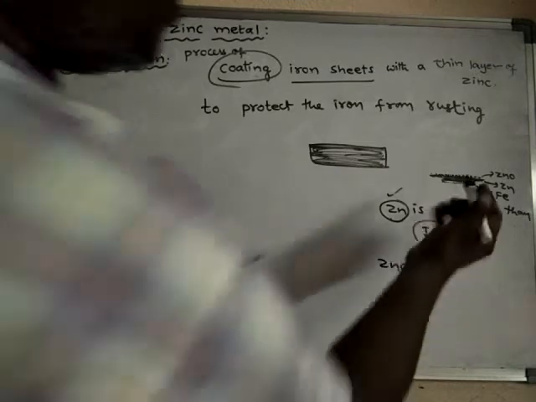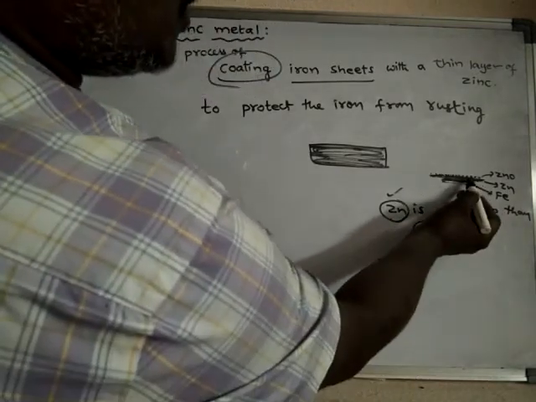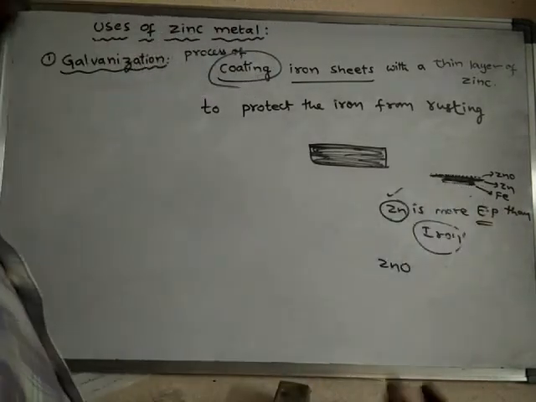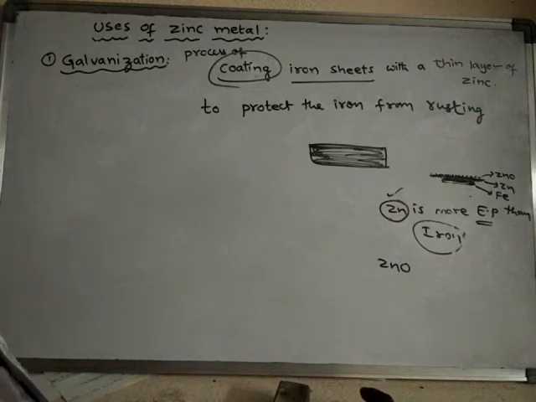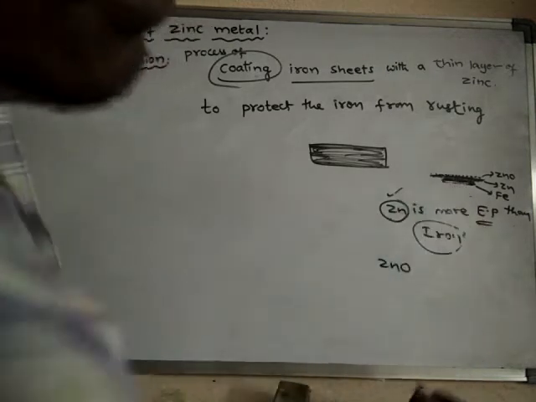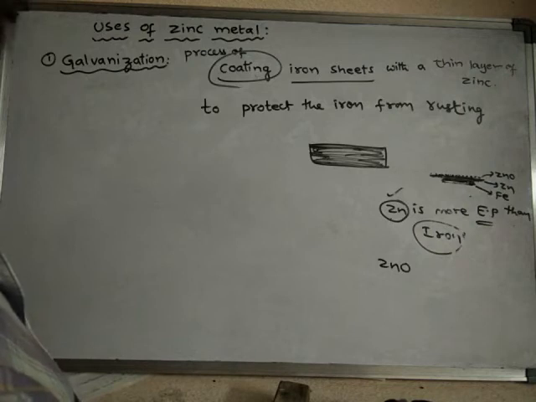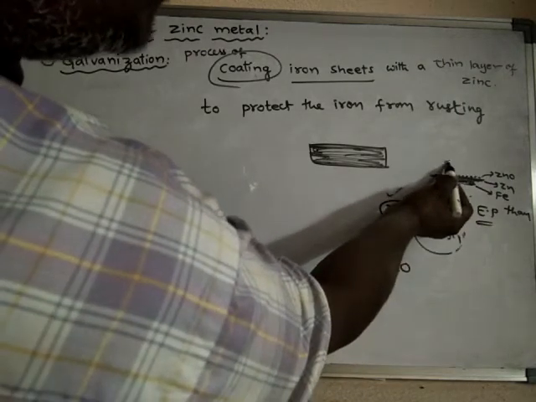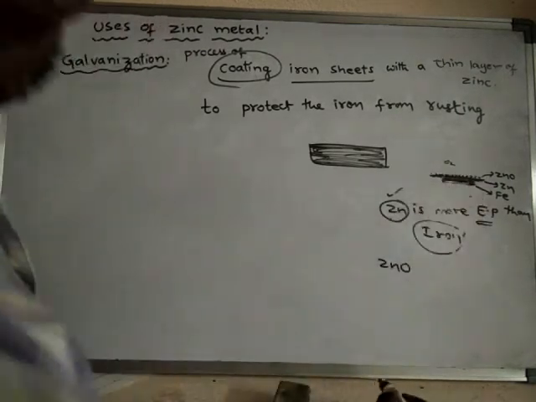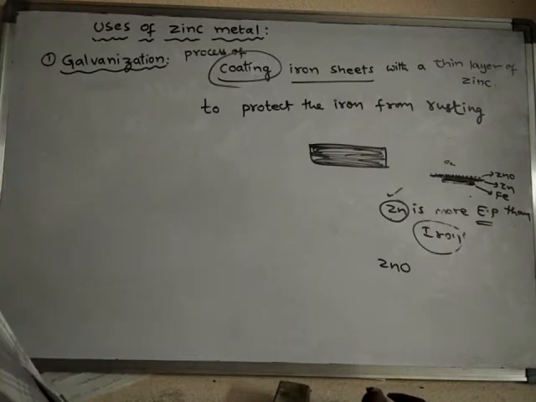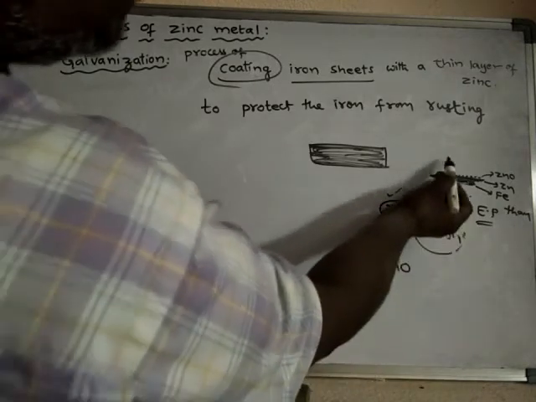After the formation of zinc oxide, the zinc metal will stop reacting with the atmospheric oxygen, because zinc metal is not in contact with the oxygen. Between zinc metal and oxygen, zinc oxide is present. Zinc oxide will prevent the reaction of oxygen with the zinc.